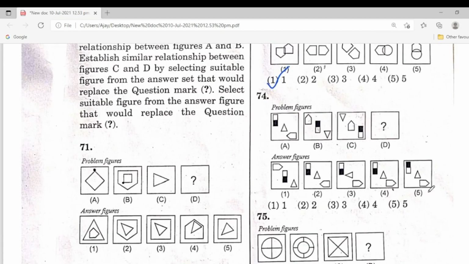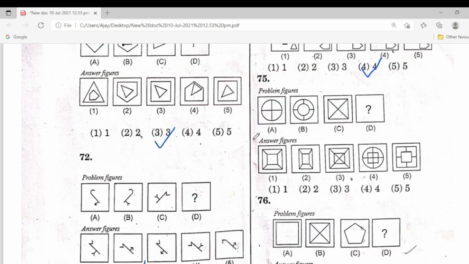74 problem figure. This one will come to the center and this will go to this side. For 74, the fourth one is the correct answer. 75 problem figure. You see, it will come like this.